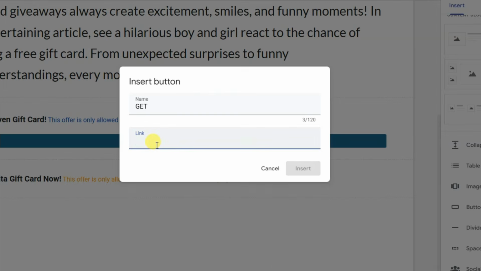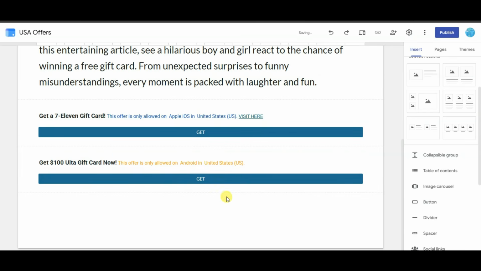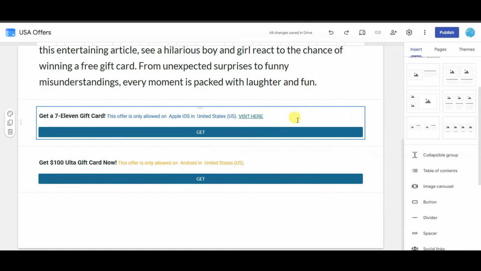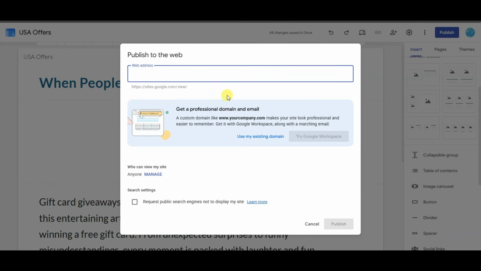Now go on Google site. You can paste your CPA link. Click on insert button. Drag this button here. Similarly, you can add your more CPA offers. Okay, after completing it, you can click on publish button. Now type your unique web address. Now click on publish button.